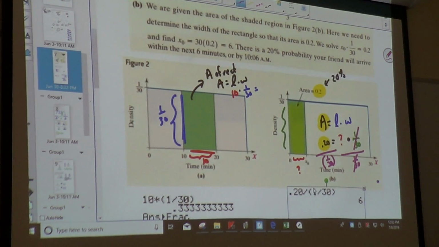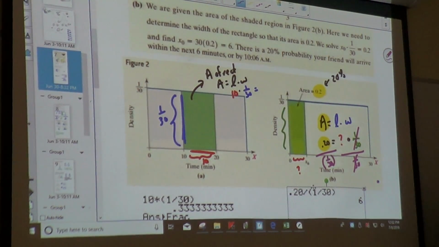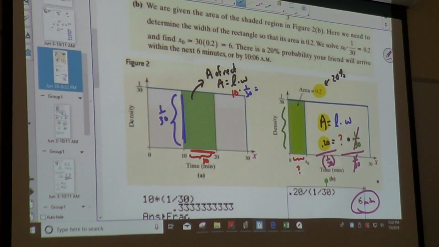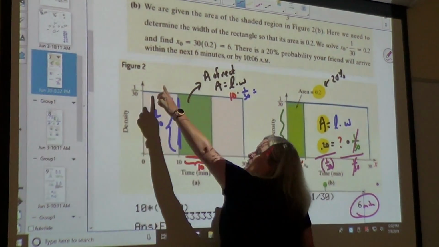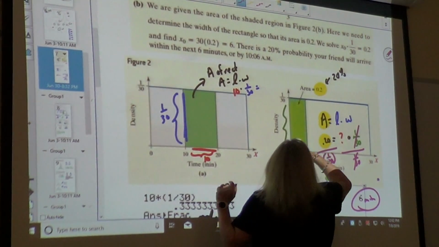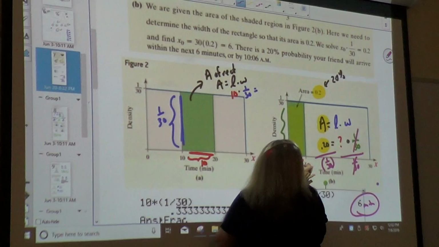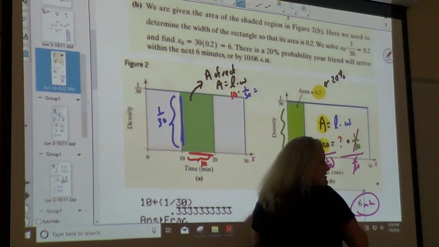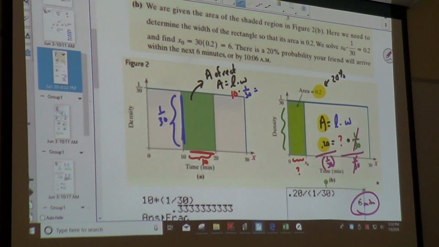So there's a 20% chance that he's going to arrive between 0 and how many minutes? 6 minutes. So sometimes they will give you the length, and they'll give you the width. Sometimes they'll give you the width and they'll give you the percentile or the probability, but they won't give you the minutes. But because it's uniform probability, it makes a rectangle.